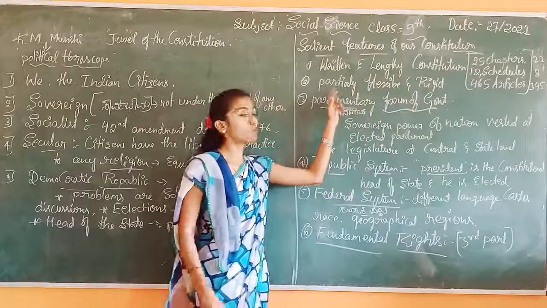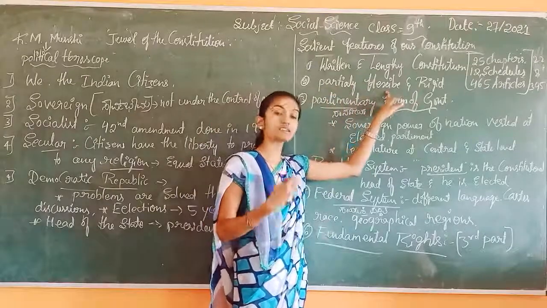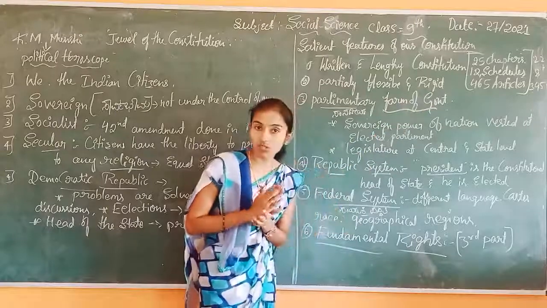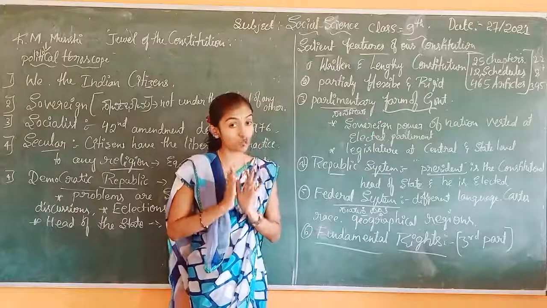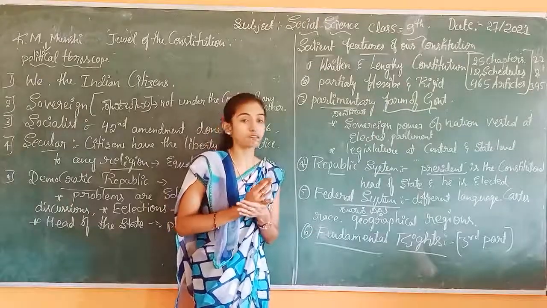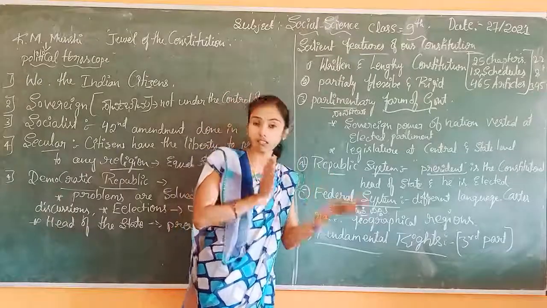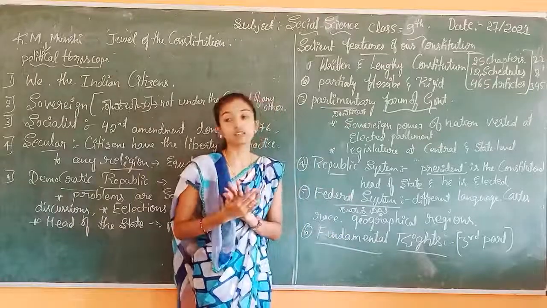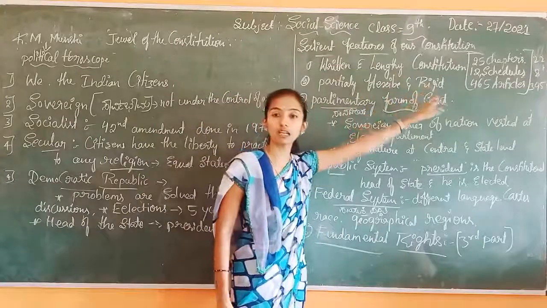Our constitution is partly, partly means bhagashah, flexible. Flexible means easy. Rigid means complex. Got that? The constitution is very easy to amend in its articles. ನಮ್ಮ ಸಂವಿಧಾನವನ್ನ ಈಸಿಯಾಗಿ ಬದಲಾಯಿಸತಕ್ಕಂತ ಆಪ್ಷನ್ ಇದೆ, ಹಾಗೆ ಒಂದು ಕೆಲವೊಂದನ್ನ ಬದಲಾಯಿಸಲಾಗದಂತ ಸಿಚುವೇಶನ್ಸ್ ಕೂಡ ಇದೆ. So for that reason it is partly flexible and partly rigid.